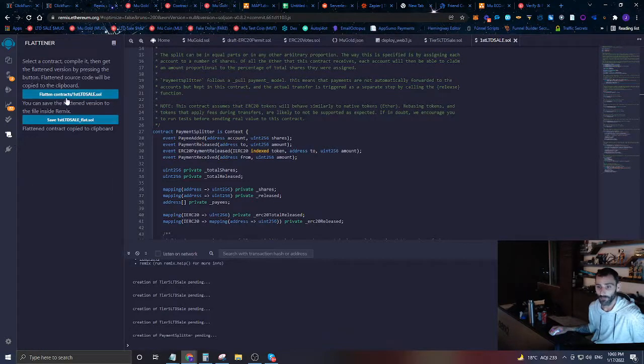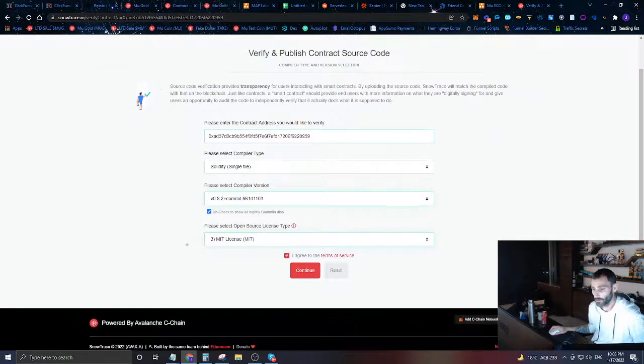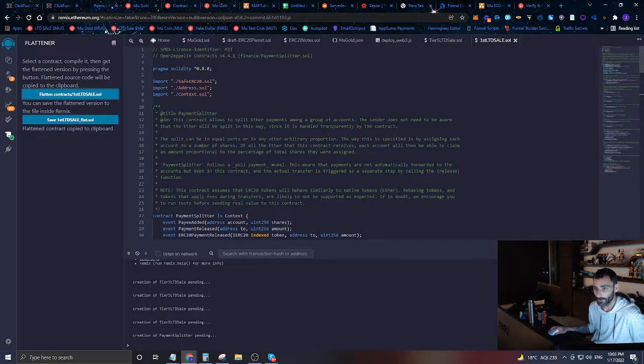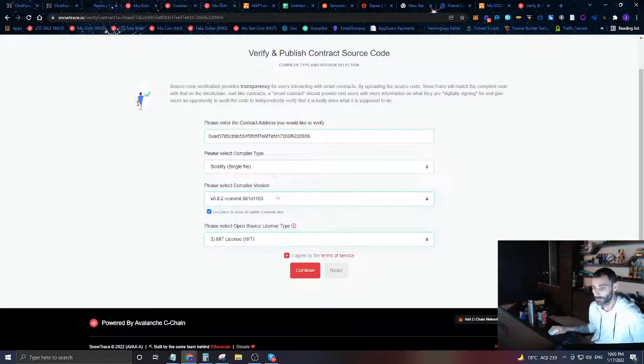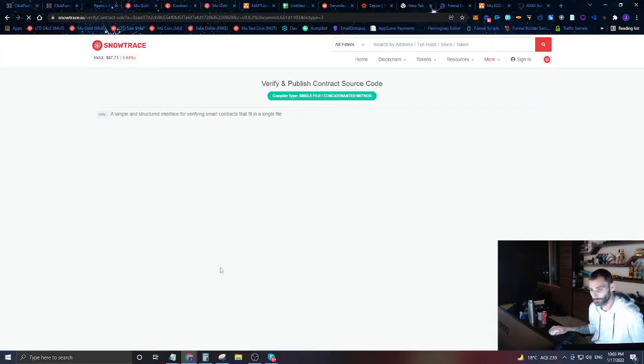Then we're going to come over here and flatten this. Now we're going to come back over here to this contract. We're going to say, hey, what license are we using? You can see the license that we're using up here. We're using this MIT license. And then we're going to hit continue.